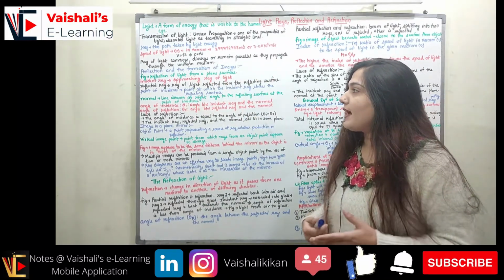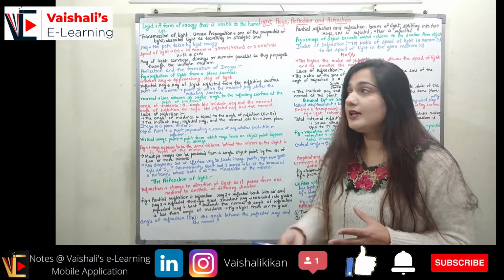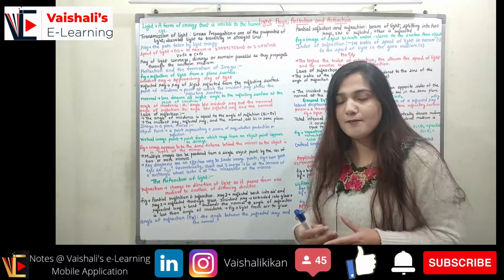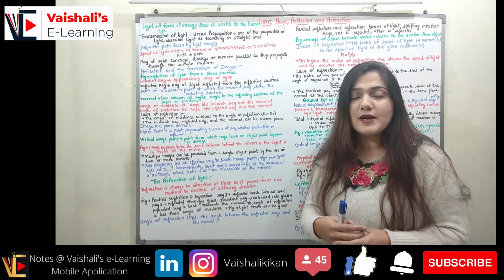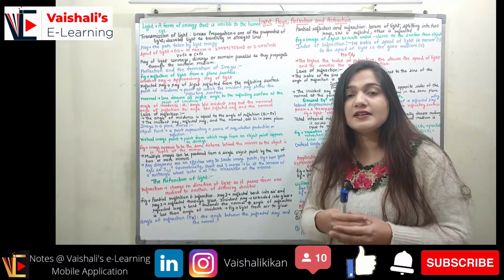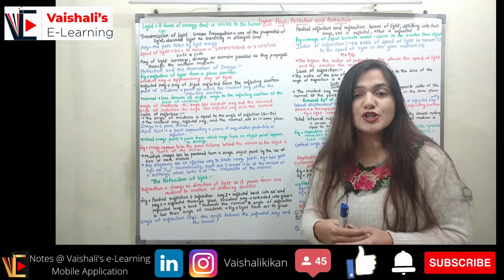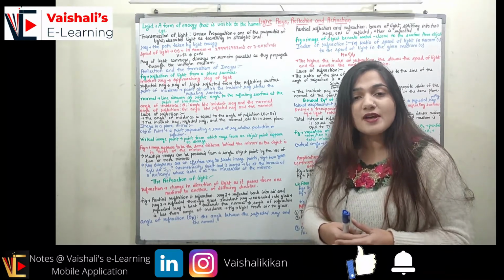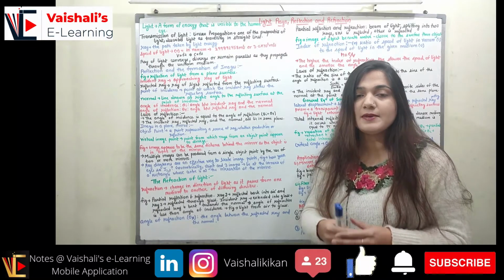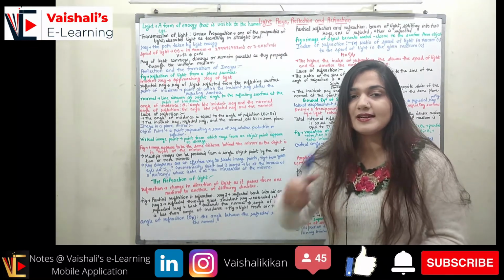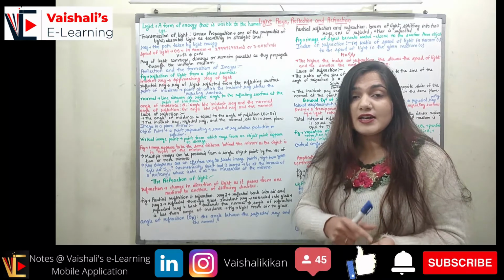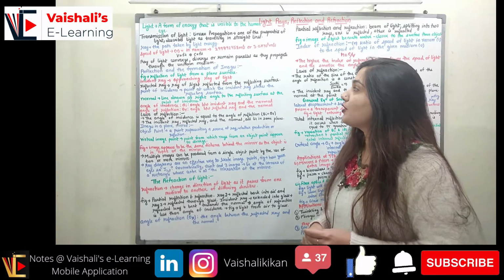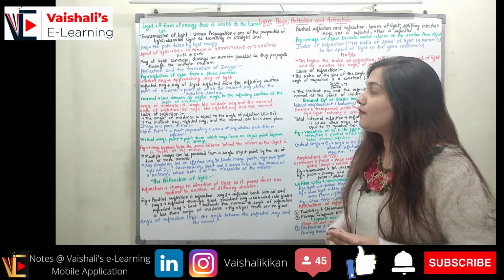Coming to the ray of light. Rays of light can converge, they can diverge, or they can remain parallel as they propagate through a uniform medium, like the way they were traveling before. So it depends upon the medium. If you have some lenses, we are going to talk in detail about lenses in the next video. At that time I will tell you how the rays converge or diverge. So rays can converge, diverge, or remain parallel as they propagate through the uniform medium.